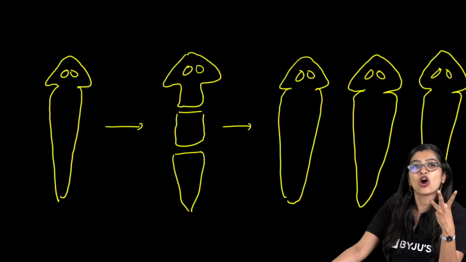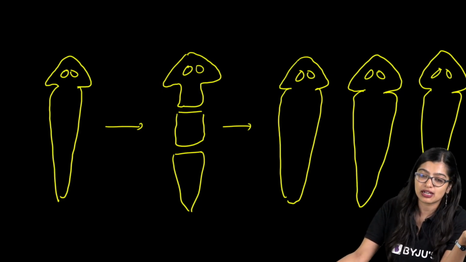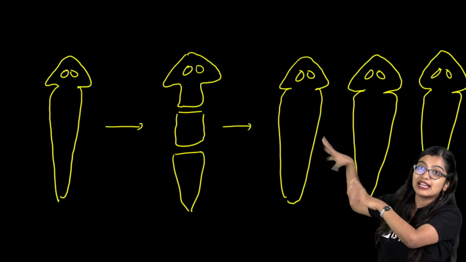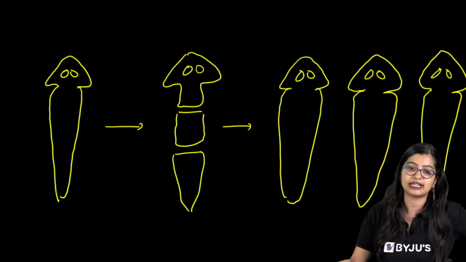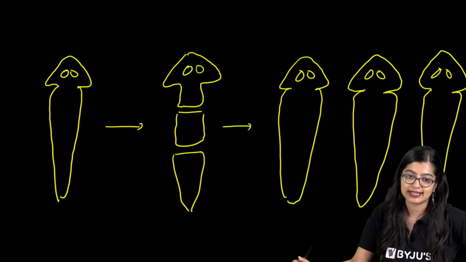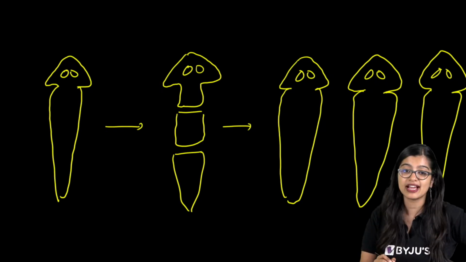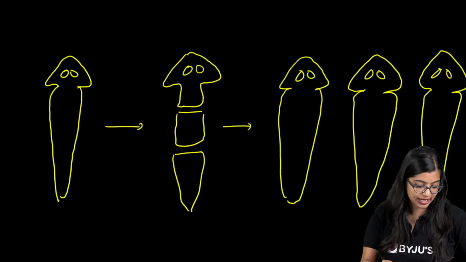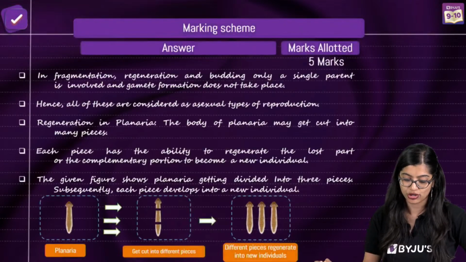Ma'am, it means planaria can never be destroyed. So planaria is an organism. See, it's not like it can never be killed or anything. It's just that if its body gets dismantled like this, it has the ability to come back, right? Yes. Okay. Are we clear? See, if this diagram goes, I will not be able to bring it back. So that's why I'm just making sure you're checking it.